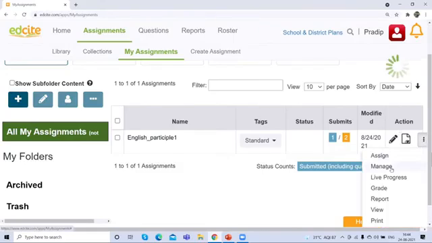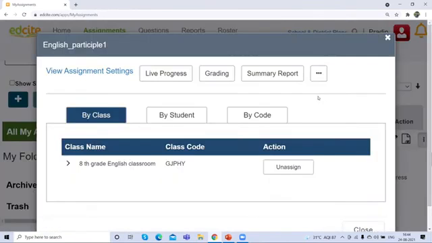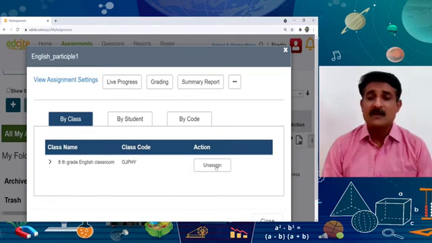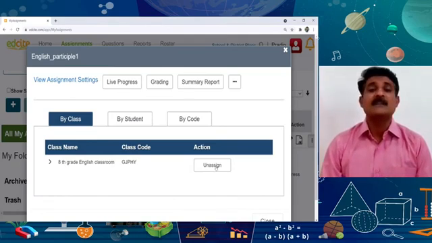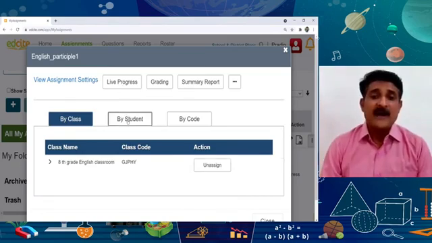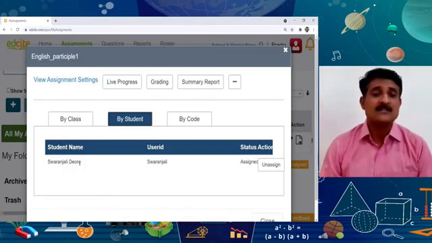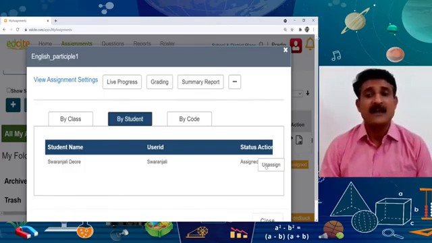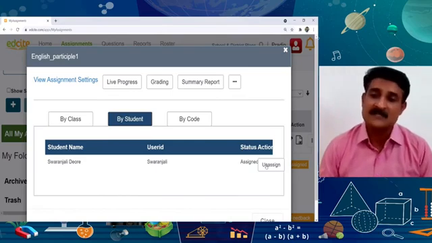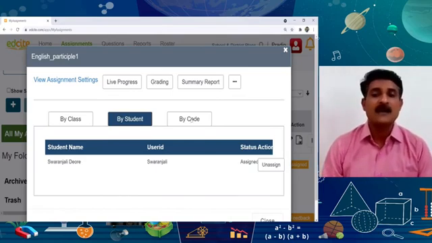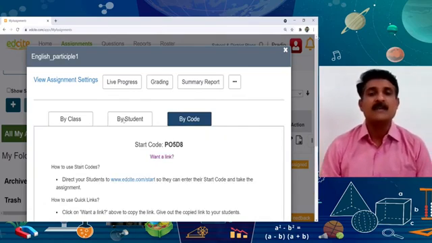Okay, then manage the assignment. How can we manage the assignments? If we want to unassign the assignment from the class, we can click by class. Here you can see class 8th grade English classroom. When I click unassign, the assignment will be unassigned. Here, for my student, I have already assigned the assignment to Swaranjali Devre. But if I want to unassign, I can click unassign, and the assignment will be unassigned from her account. And by code also the same thing will happen.